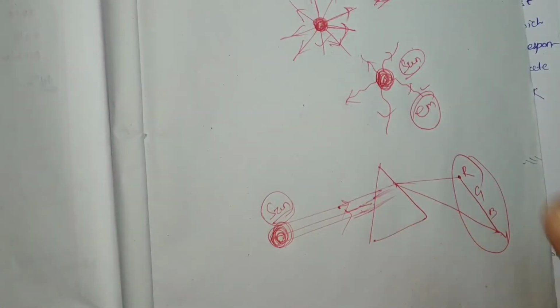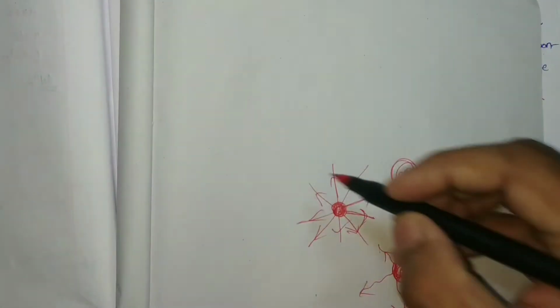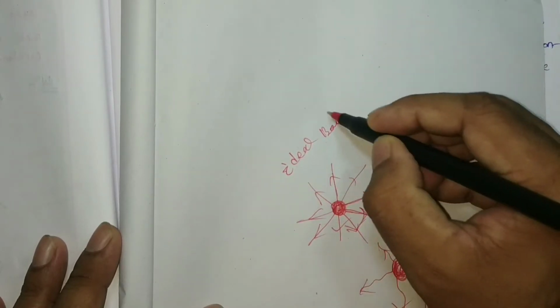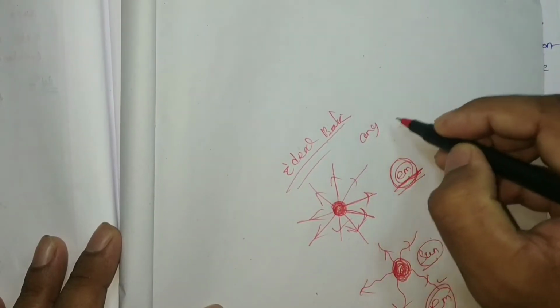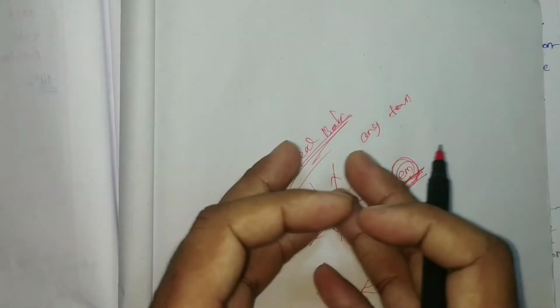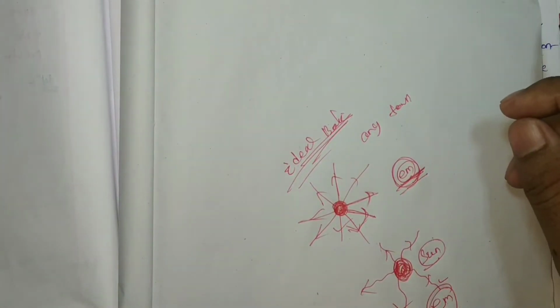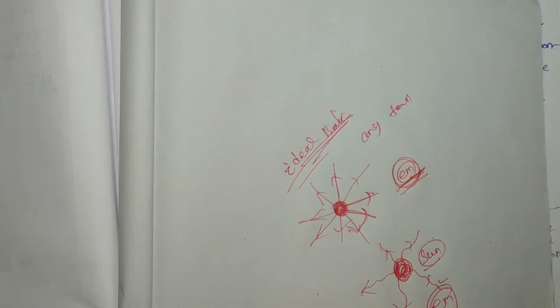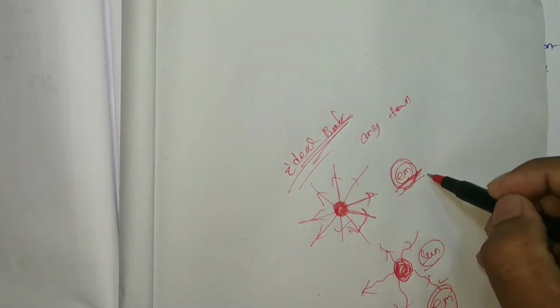So a perfect or ideal black body at any temperature emits all electromagnetic waves, that is, all wavelengths and frequencies.